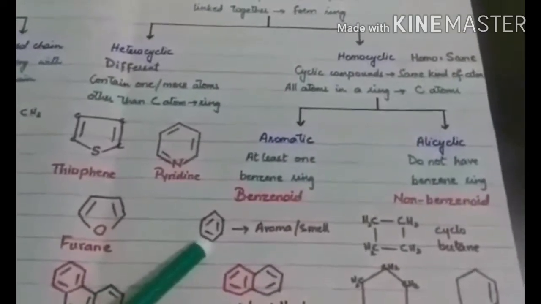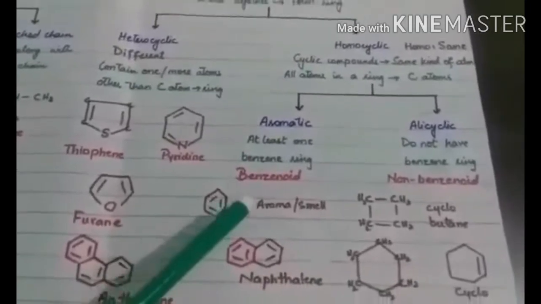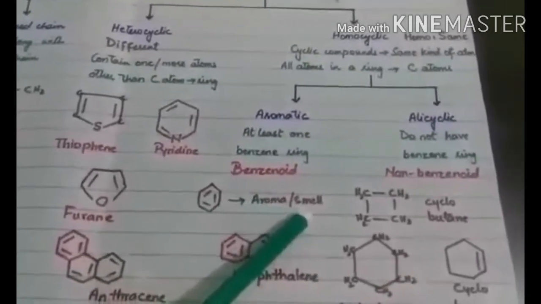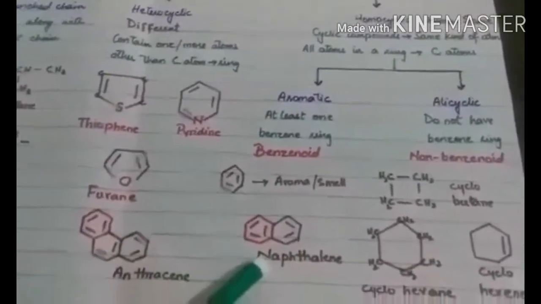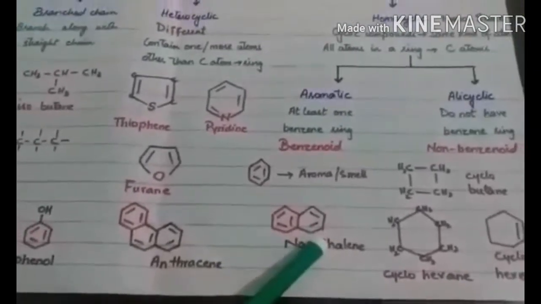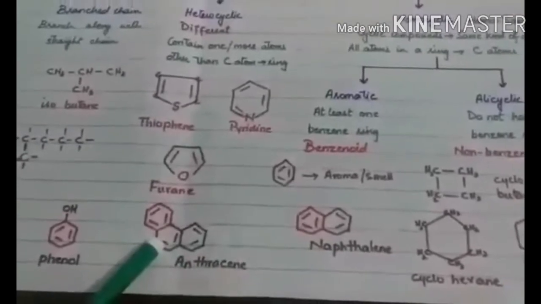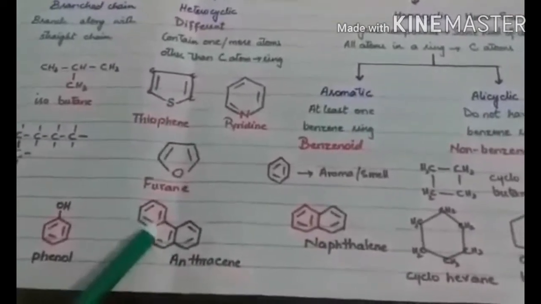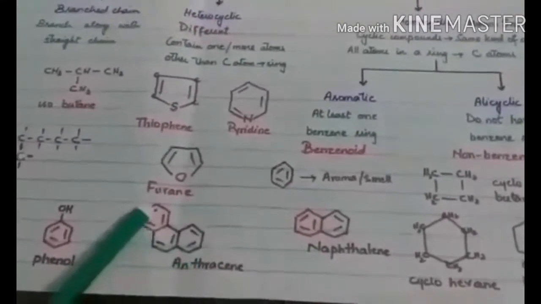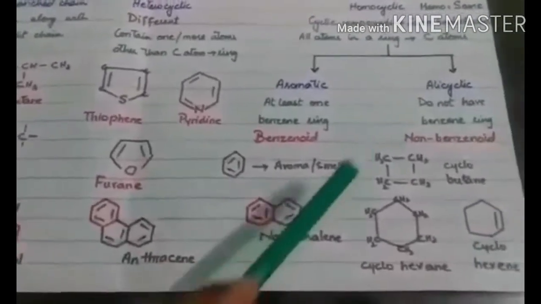These benzenoid compounds can be characterized due to their aroma or smell. Here you can see an example of naphthalene, having two benzene rings, and anthracene, having three benzene rings. Phenol and toluene also have benzene rings. These all are aromatic compounds.